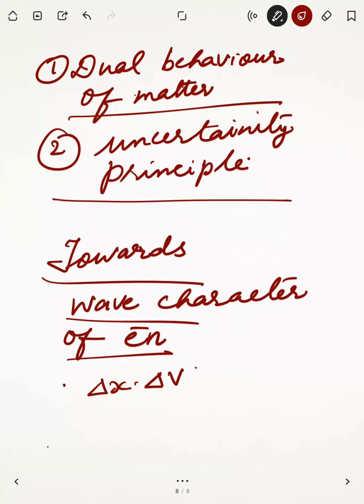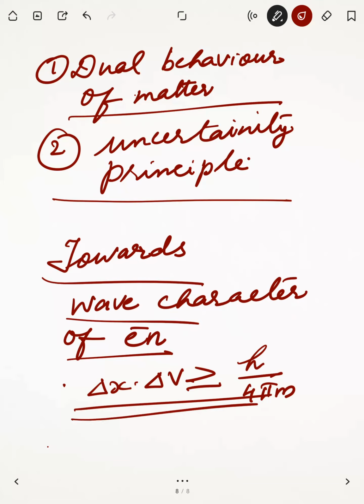Delta x into delta v is greater than or equal to h upon 4 pi m. This is the uncertainty principle. Let's do one more numerical from the uncertainty principle.